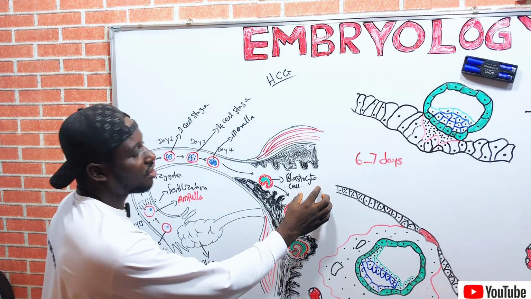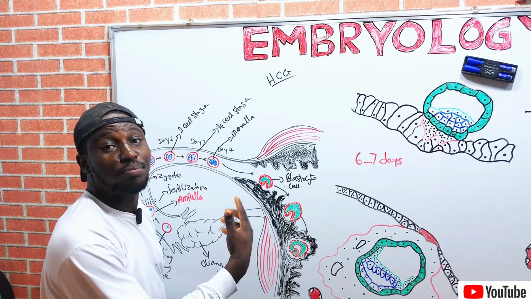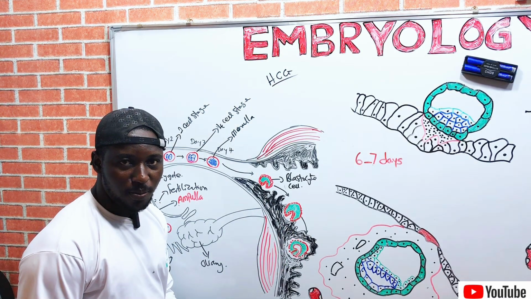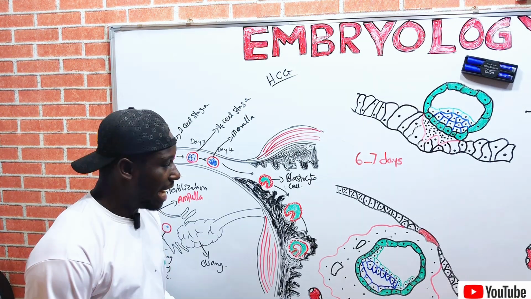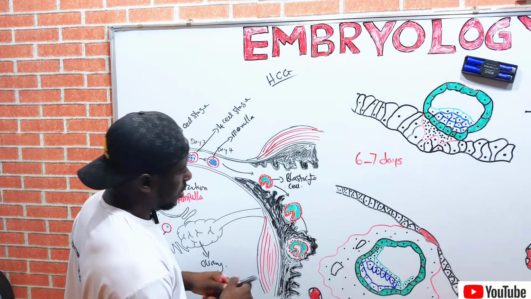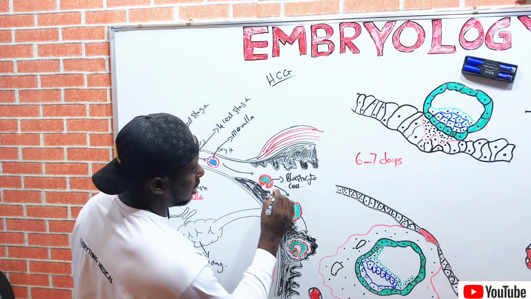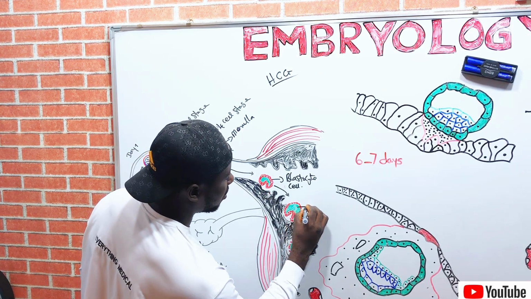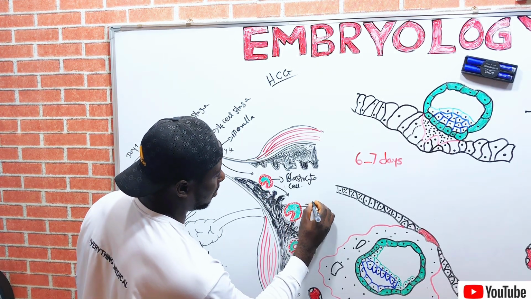So, the blastocyst will be trying to implant into the uterine epithelium called the endometrium, right? So it is going to implant. So here is the blastocyst implanting.